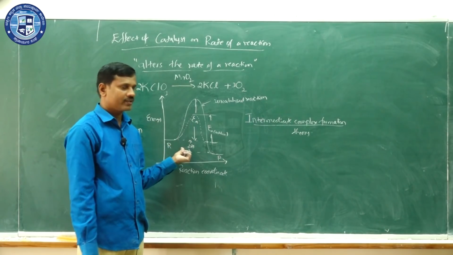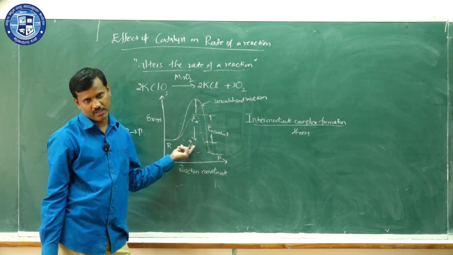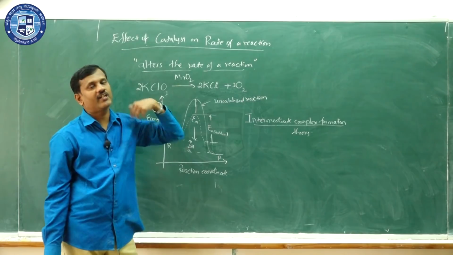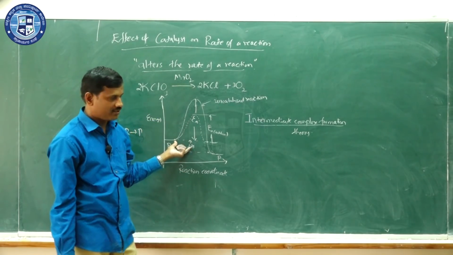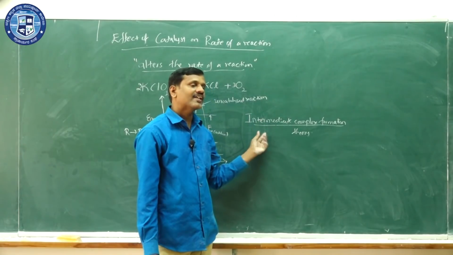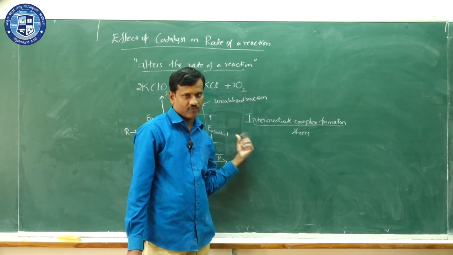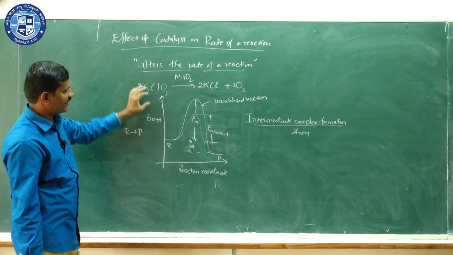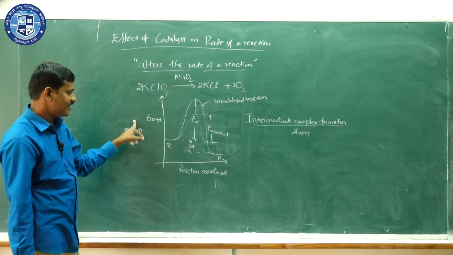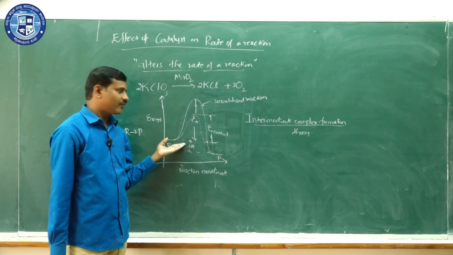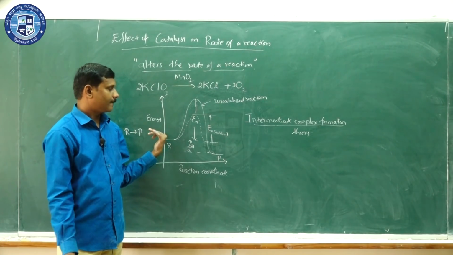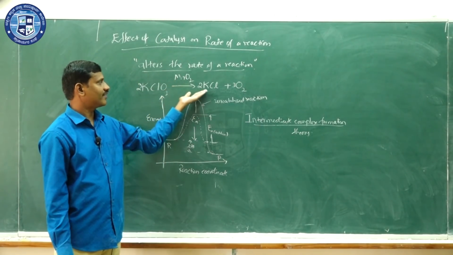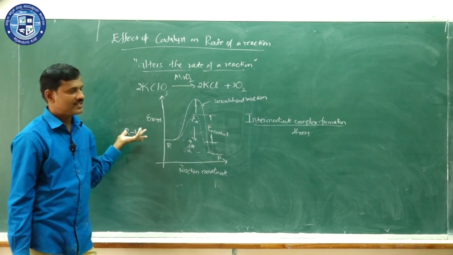And one more point, a catalyst is required in very small amount for the reaction, because after the decomposition of the intermediate, once again the catalyst is regenerated. That is why we say the catalyst is required in very small amount. So that is about the effect of catalyst on rate of a reaction. We can represent that using an energy profile diagram. We can take one example, a catalyzed reaction: KClO3 in the presence of MnO2 gives 2 KCl plus 3 O2, or any other examples.